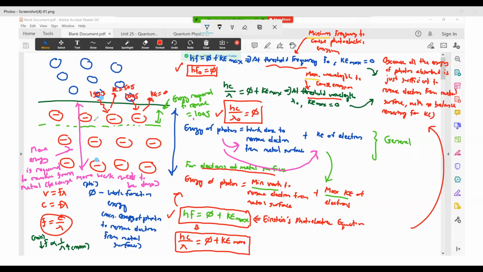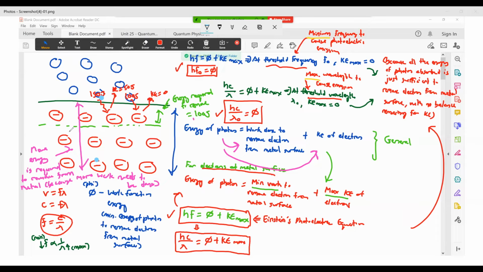Okay, so for the electrons in the metal, when you're talking about the energy that is required to remove them, they don't all have the same values. It depends on where the electrons are. If you're talking about the metal surface, the idea is that it tends to use up less energy to remove them because they are just at the surface.